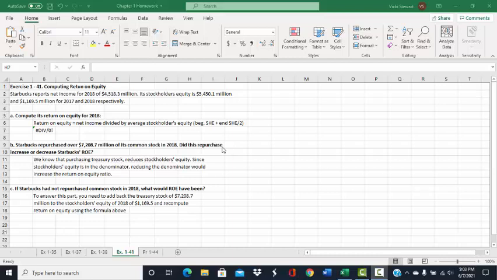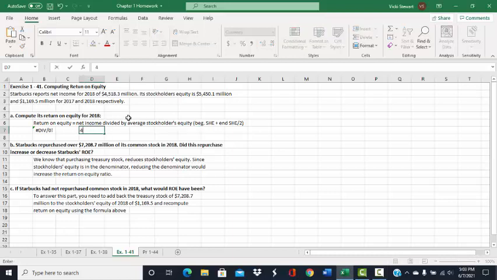So we know that return on equity is equal to net income divided by average stockholders' equity. So average stockholders' equity is beginning stockholders' equity plus ending stockholders' equity divided by 2. So now we will compute the return on equity.